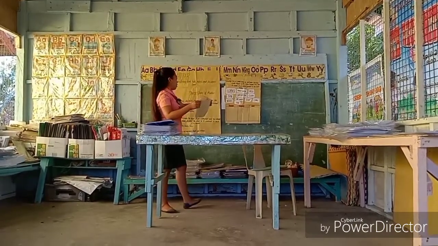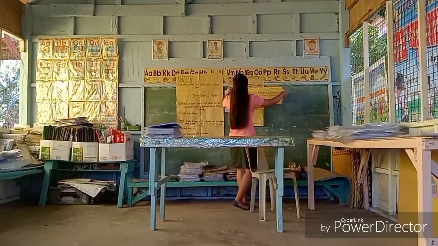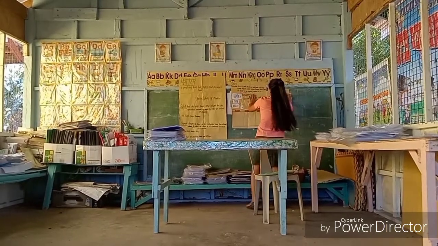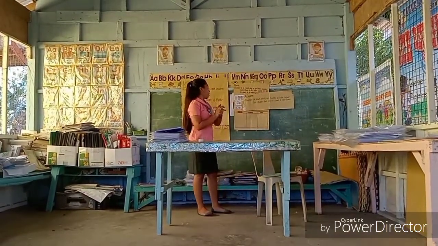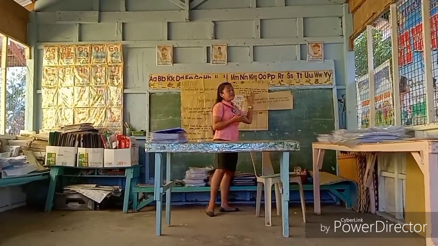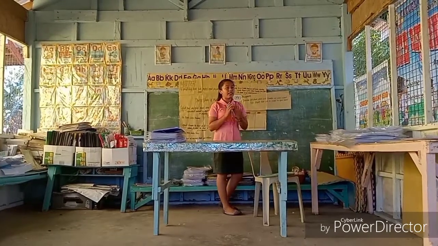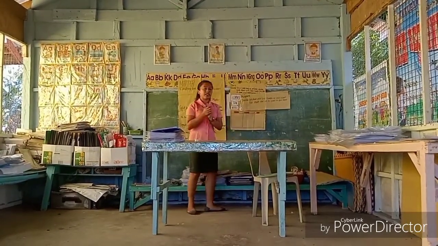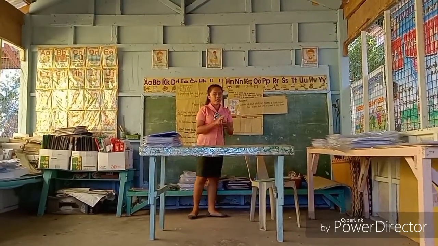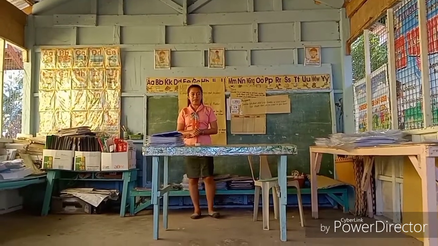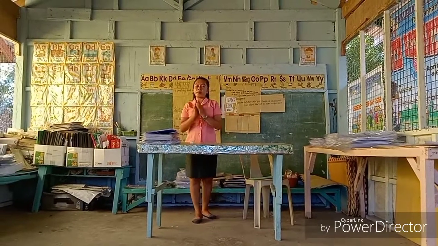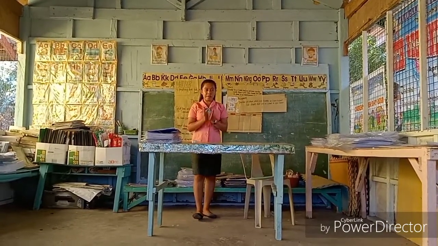Okay. So, in your assignment, in a one-half sheet of bond paper, list down at least 5 examples of solid, liquid, and gas objects that can be found in your house. Please do it in a one-half sheet of bond paper. This is for today, class, and see you next week. But make sure that you have an assignment to be passed.